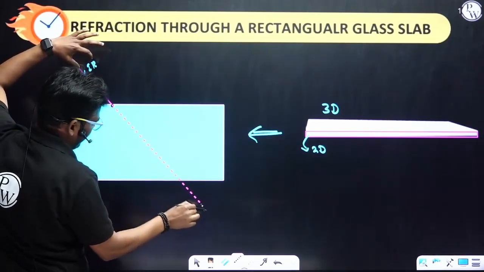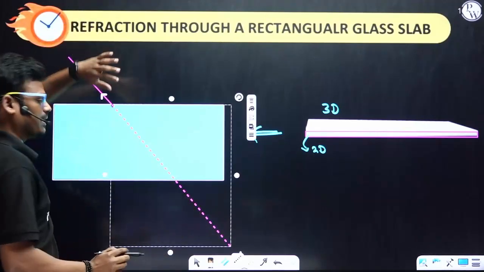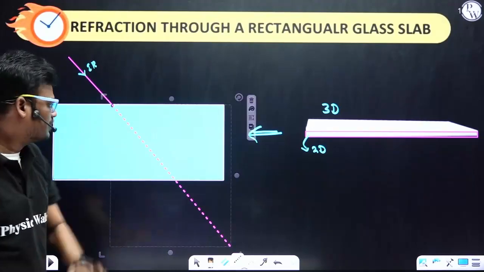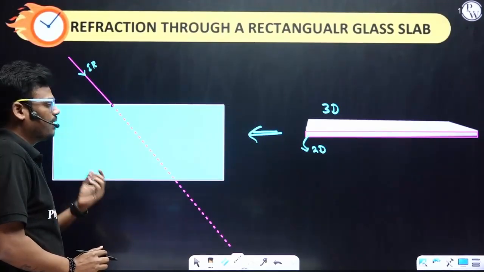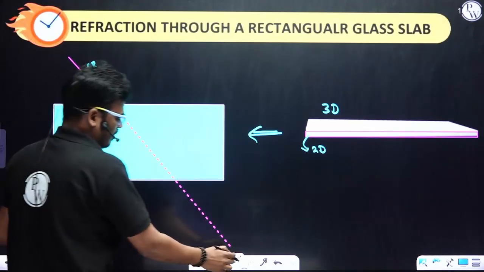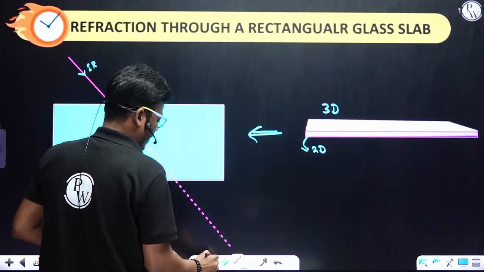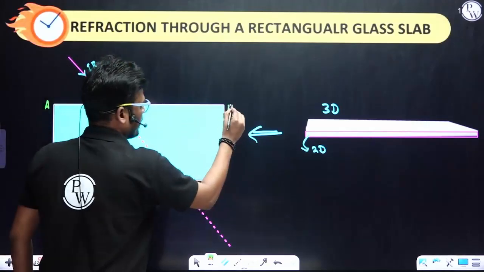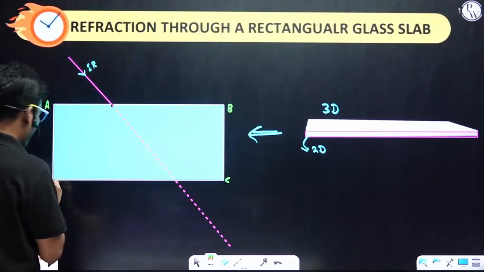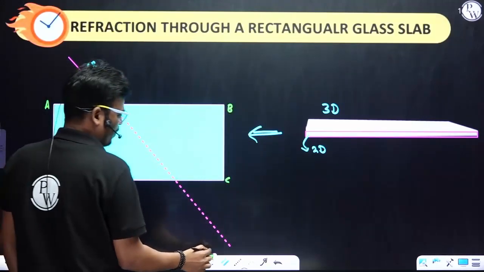The light would have traveled in the same direction. There is no change in the path of light. But there is a glass block. That is the reason refraction takes place at the point of incidence. If I name it A, B, C, and D, this is the point of incidence.